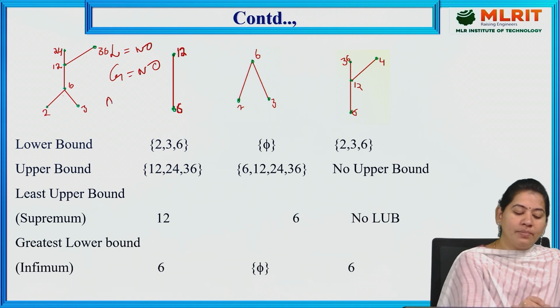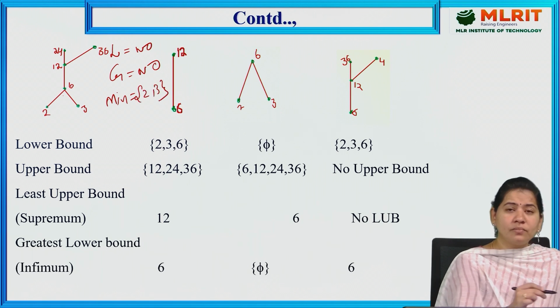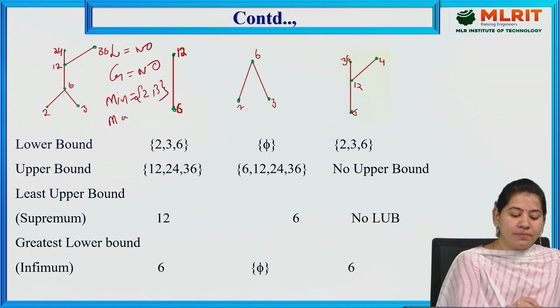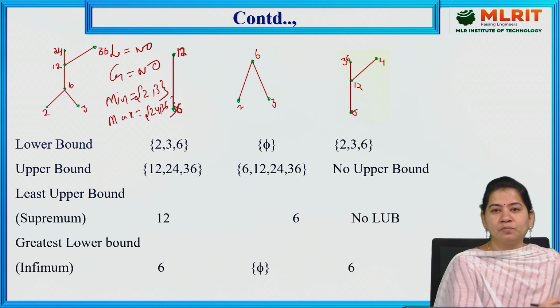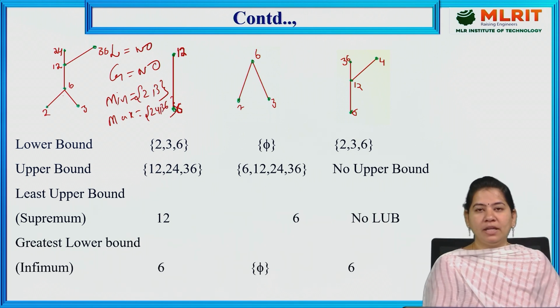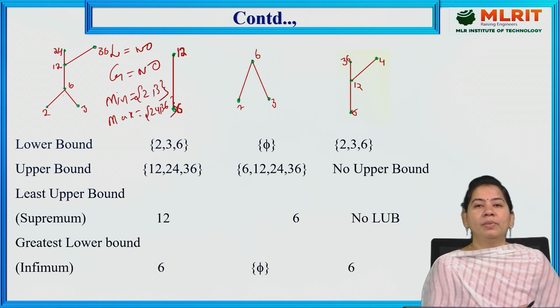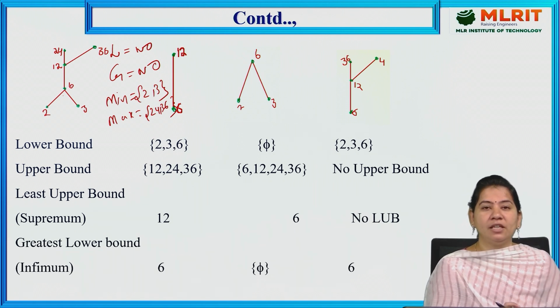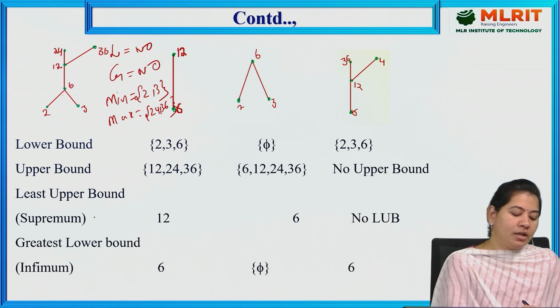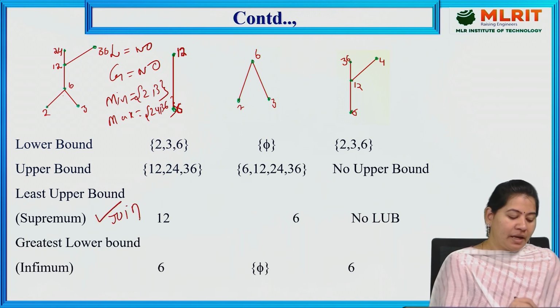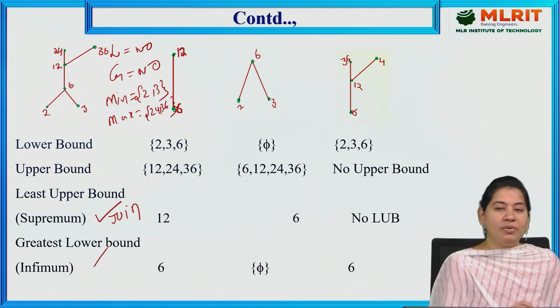The minimal elements here are 2, 3, and the maximal elements are 24, 36. This is how we find least, greatest, minimal, maximal. Now, how to find lower bounds, upper bounds, LUB and GLB: LUB we call supremum, which is join, and greatest lower bound is infimum, which is meet.